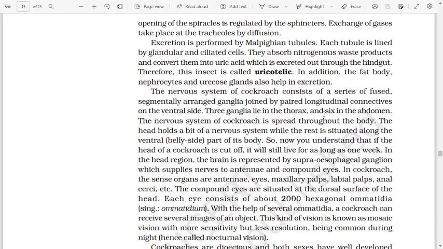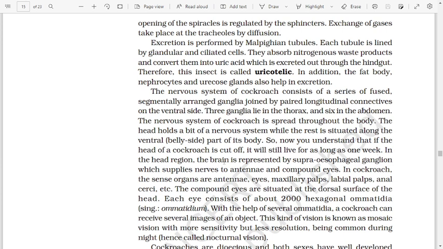The nervous system of a cockroach consists of a series of fused segmentally arranged ganglia joined by a pair of longitudinal connectives on the ventral side. Three ganglia lie in the thorax and six in the abdomen. The nervous system of cockroach is spread throughout the body. The head holds a bit of nervous system while the rest is situated along the ventral side of its body. So now you understand that if the head of a cockroach is cut off, it will still live for as long as 1 week.